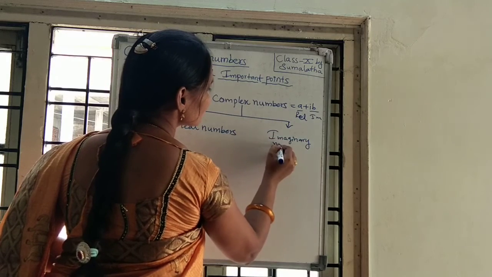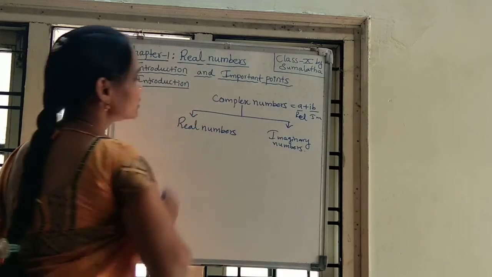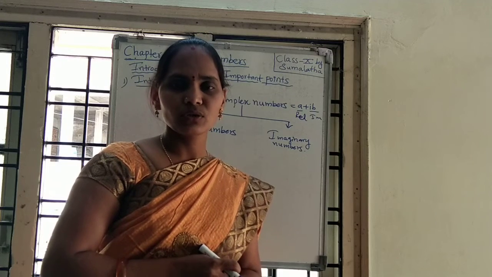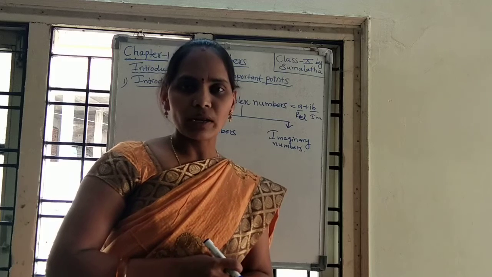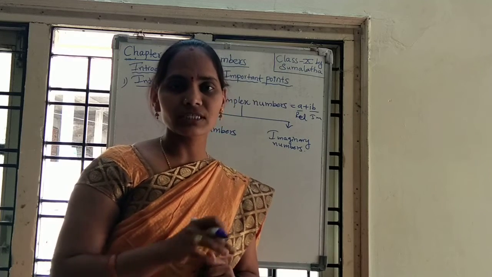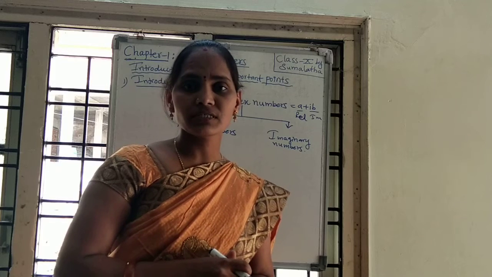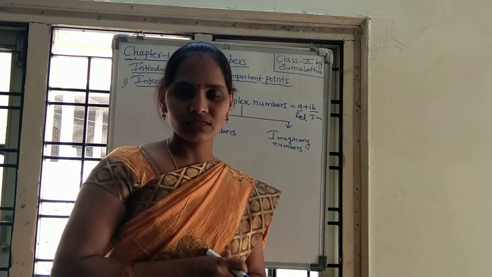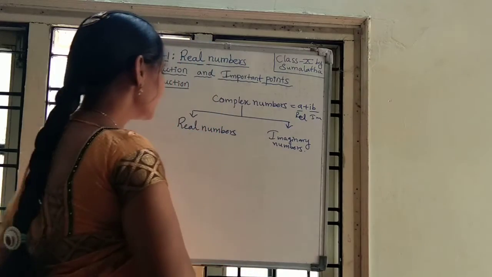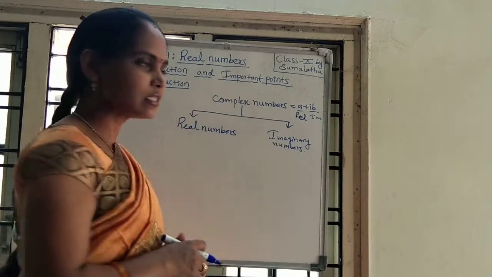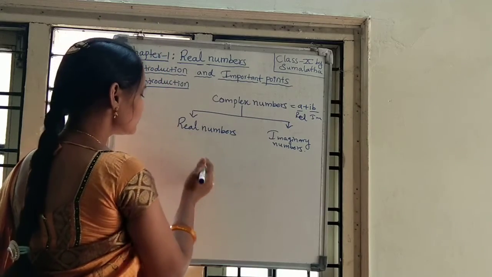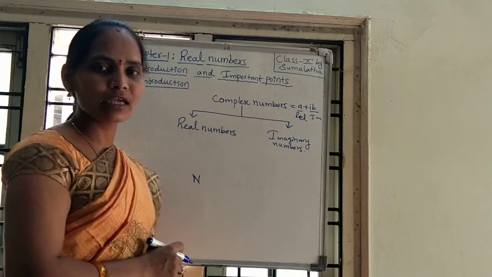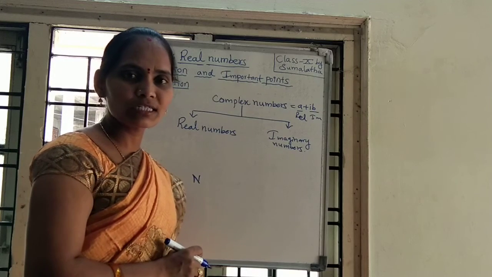Simply, in these real numbers we have many types of number sets. Those are natural numbers, whole numbers, integers, positive integers as well as negative integers, rational numbers, positive rational numbers as well as negative rational numbers, and their representing letters also we can consider. Real numbers consist of natural numbers. The natural number set is represented by the capital letter N, and the smallest natural number is 1.